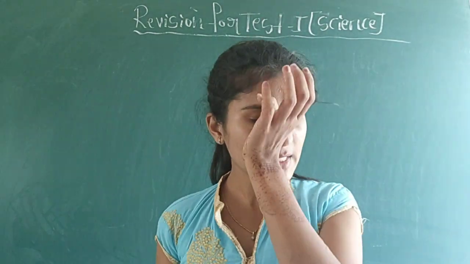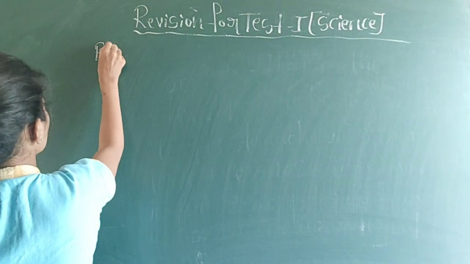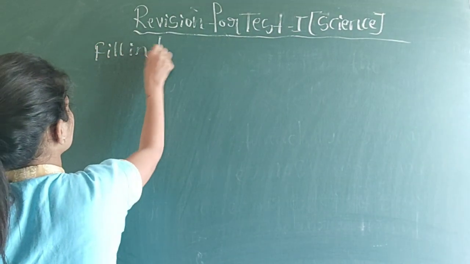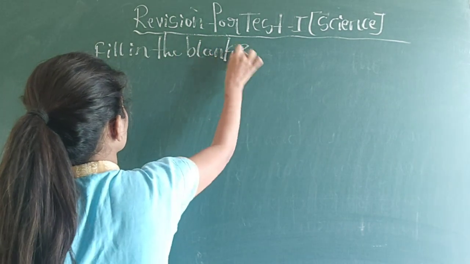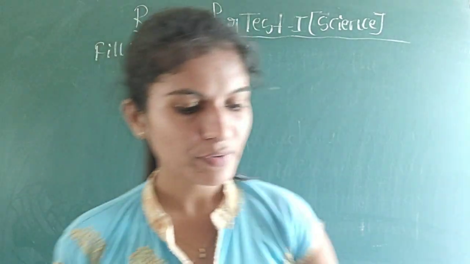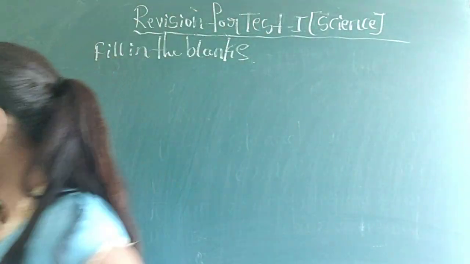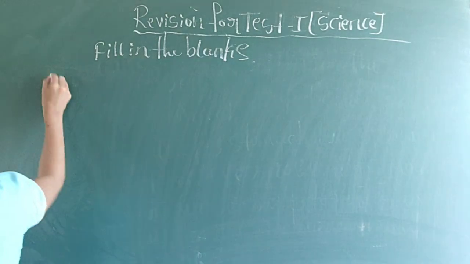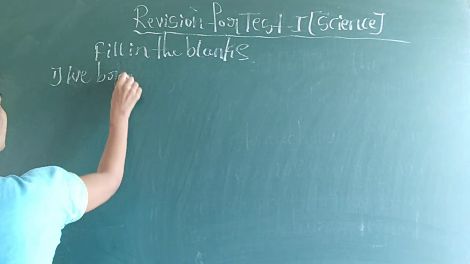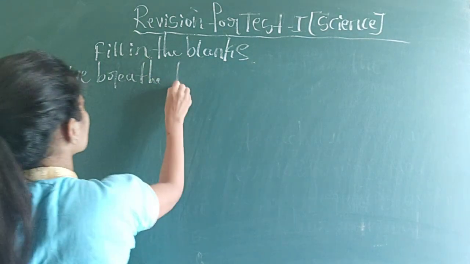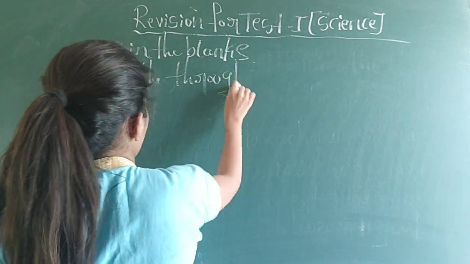First one, we will discuss some fill in the blanks. What are those fill in the blanks? The first question is, we breathe through dash.